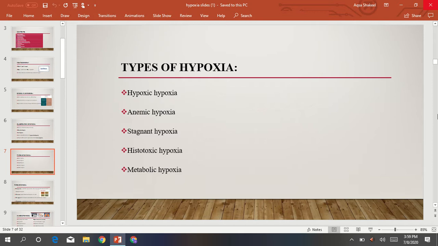What is hypoxic hypoxia? It is the type in which the oxygen pressure in the blood going to the tissue is too low. Next is anemic hypoxia. It is the type in which the amount of functional hemoglobin is too small. Stagnant hypoxia. In this type of hypoxia, the blood may be normal, but the flow of blood to the tissues is reduced. Next is histotoxic hypoxia. In this type, the tissue cells are poisoned and unable to make proper use of oxygen. And the last one is metabolic hypoxia. This type mostly occurs when there is more demand for oxygen by the tissues than usual.